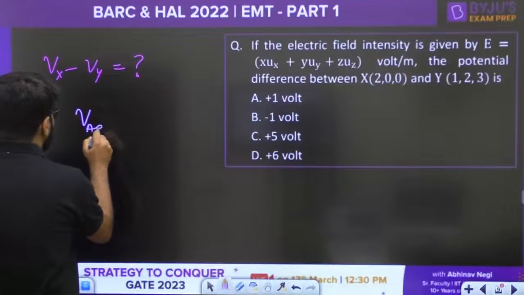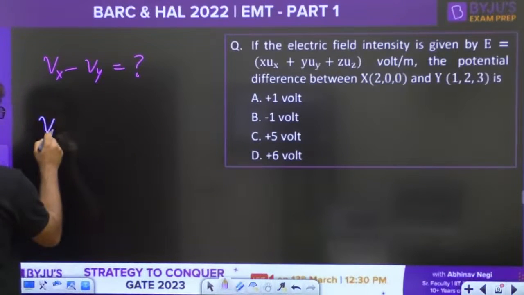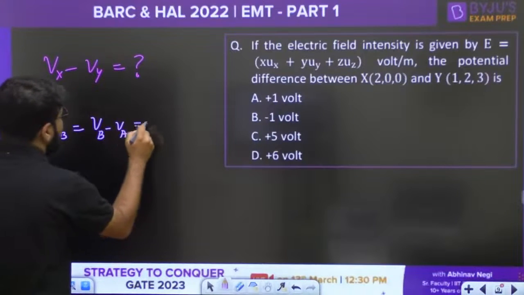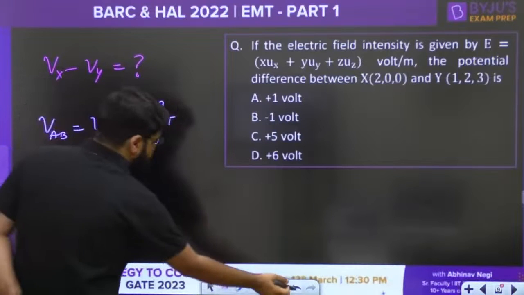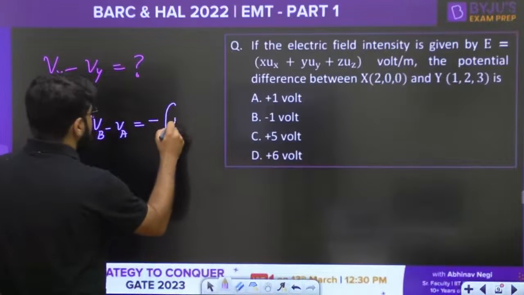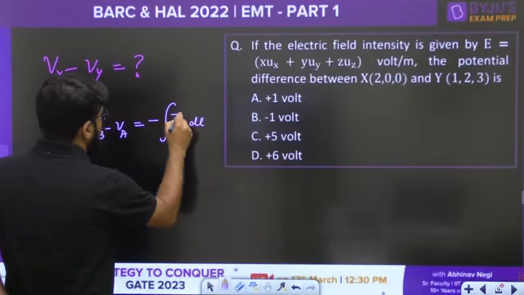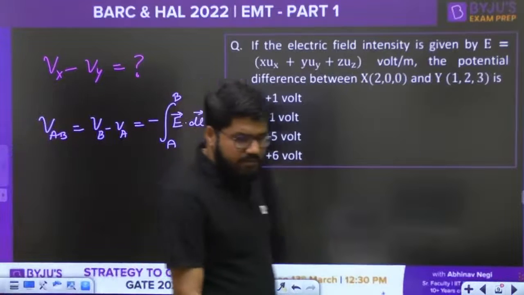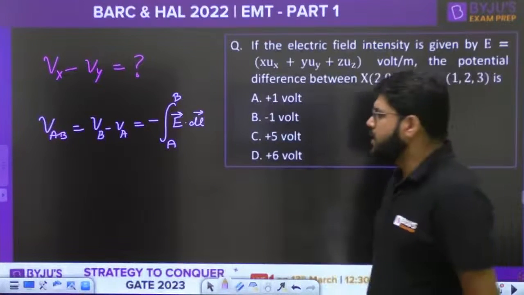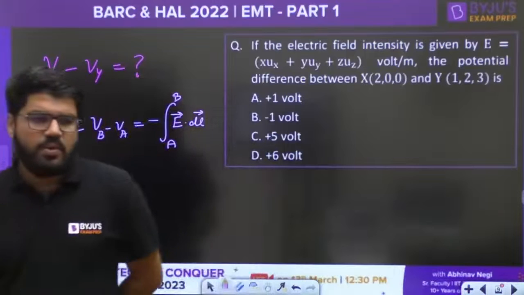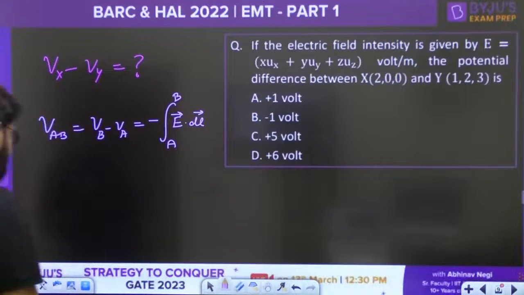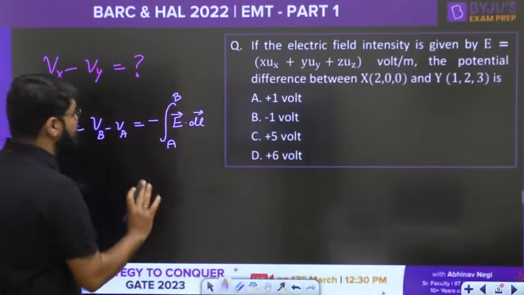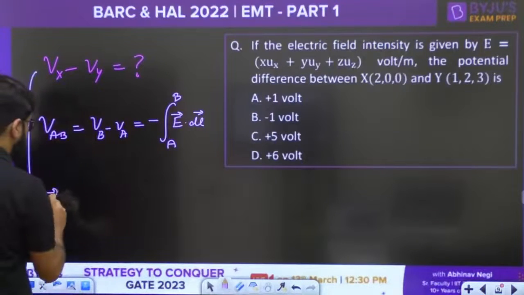When you want to discuss the potential difference between the points A and B, we usually write down VAB, that is given by VB minus VA, and that is evaluated as the negative of the integral from A to B of E dot dl. Right, VAB is VB minus VA, negative of the integral E dot dl. Now, what is the value of electric field that is given to you? You want the value of Vx minus Vy.